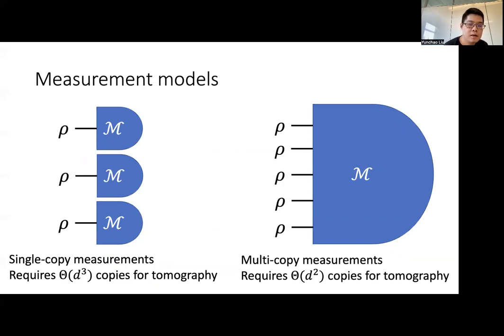On the other hand, if we allow multi-copy measurements, where multiple copies of the state can be measured at the same time, then it only requires theta d squared copies for tomography. Of course, tomography is not the optimal algorithm for our problem, but this example gives evidence that the answer to the optimal sample complexity of our task could depend on whether we allow single copy measurements or multi-copy measurements.